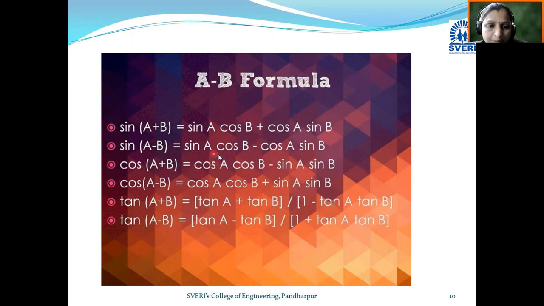Then sine of A minus B becomes sine A cos B minus cos A sine B. Then cos of A plus B is equal to cos A cos B minus sine A sine B. Cos of A minus B is equal to cos A cos B plus sine A sine B. Then tan of A plus B is tan A plus tan B divided by 1 minus tan A tan B. Similarly, tan of A minus B becomes tan A minus tan B divided by 1 plus tan A into tan B. So these are the compound angle formulas which are required to solve MCQ type questions having compound angles.